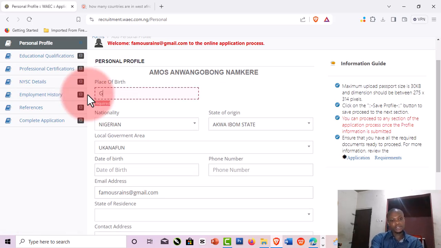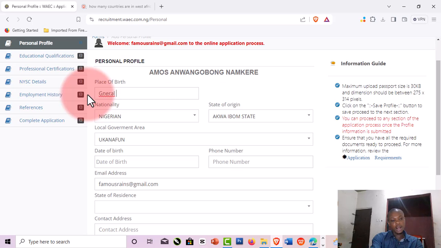I can put general hospital. You need to put where you were born. I can put general hospital, or I can say health center. Health center for Kana phone, right? That's my place.